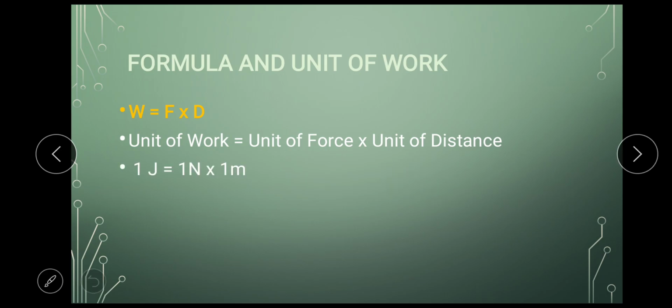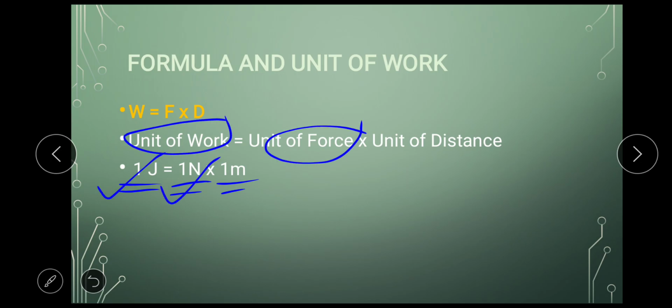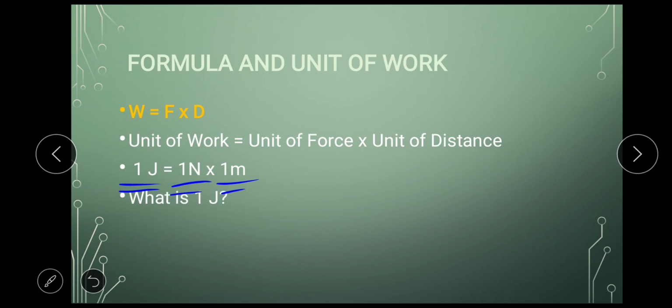In this next formula we saw 1 joule is equal to 1 Newton into 1 meter. The unit of work is joules, the unit of force is Newton, the unit of distance is meters. So 1 joule is equal to 1 Newton into 1 meter. So what is 1 joule? If they ask you a question, define 1 joule. How can we define 1 joule? Using this formula itself.